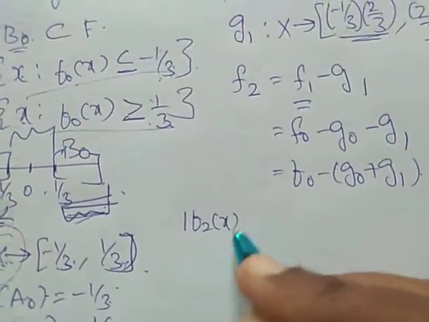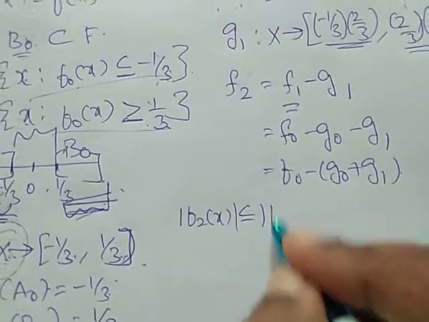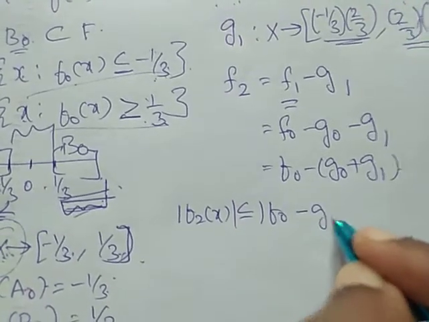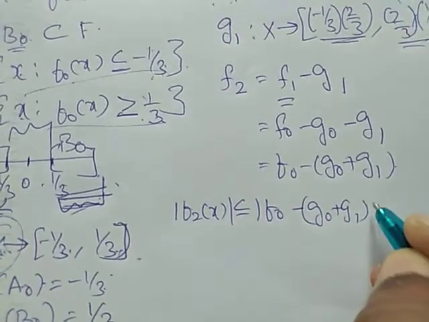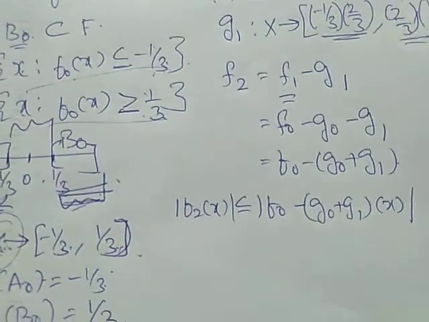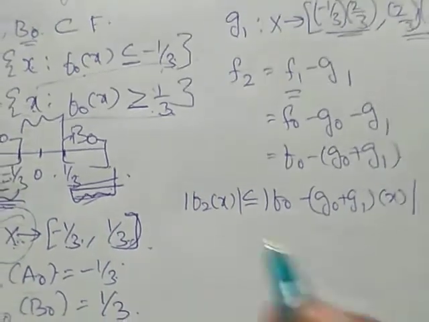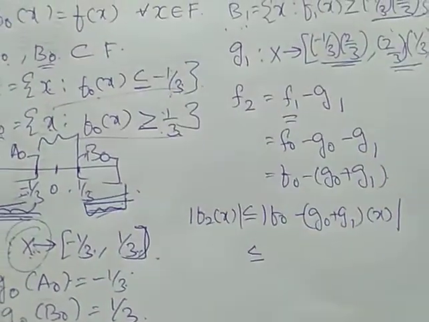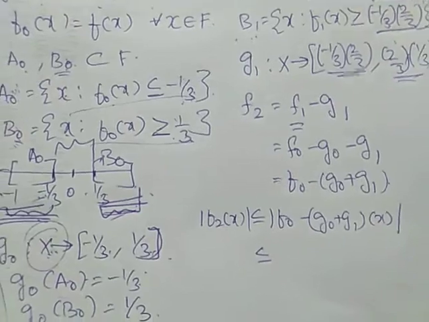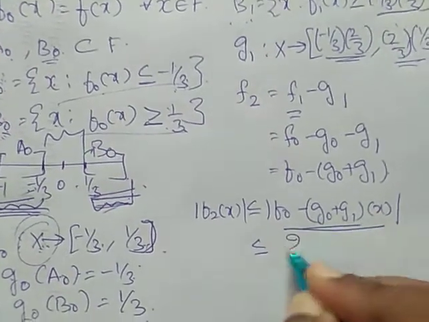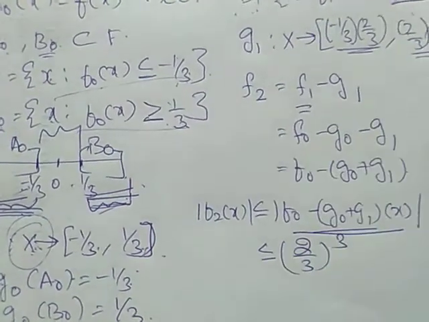Modulus of F2 of x is less than or equal to modulus of F0 minus (G0 plus G1) of x, which is less than (2 by 3) whole square.